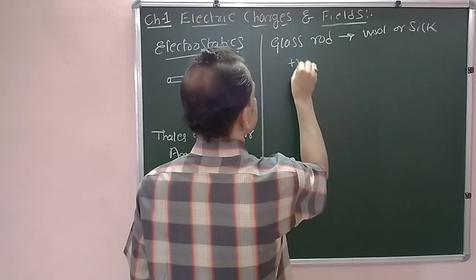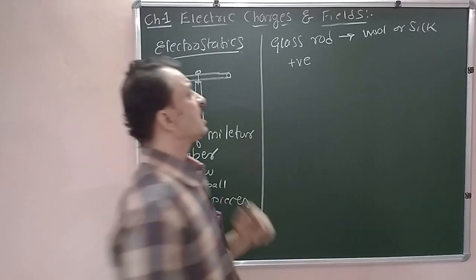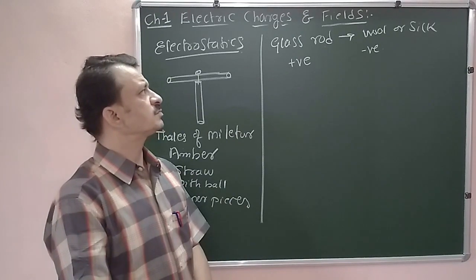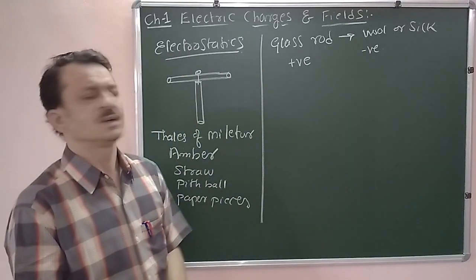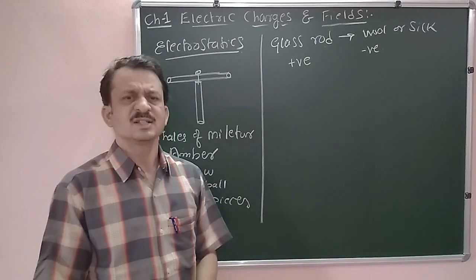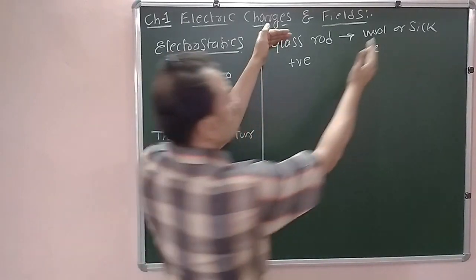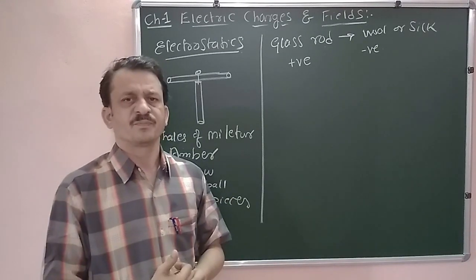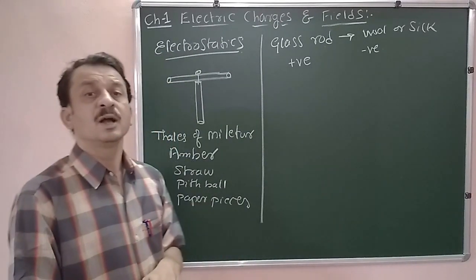Therefore the glass rod becomes positively charged. And wool or silk is going to receive the electrons. It becomes negatively charged. As and when these two are rubbed against each other and held over certain lighter insulating materials, they are going to attract. Now after rubbing, if you bring them back together once again, they neutralize each other and no longer attract the insulating materials.